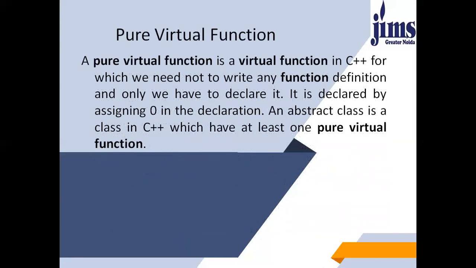Next is pure virtual function. A pure virtual function is a virtual function in C++ for which we need not write any function definition, and we only have to declare it. It is declared by assigning 0 in the declaration. An abstract class is a class in C++ which has at least one pure virtual function.